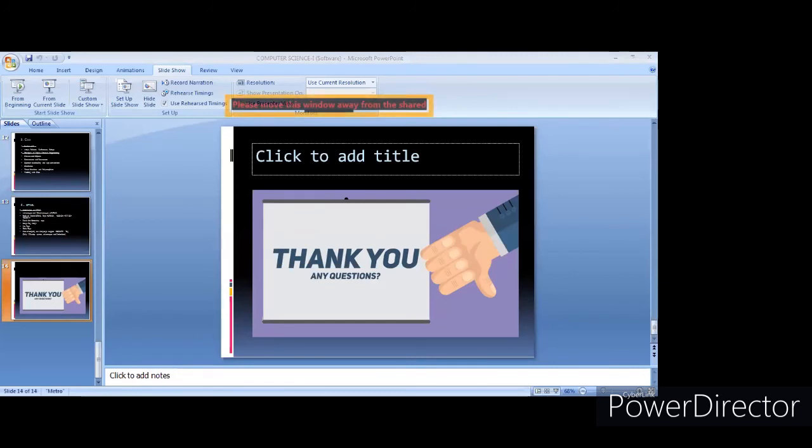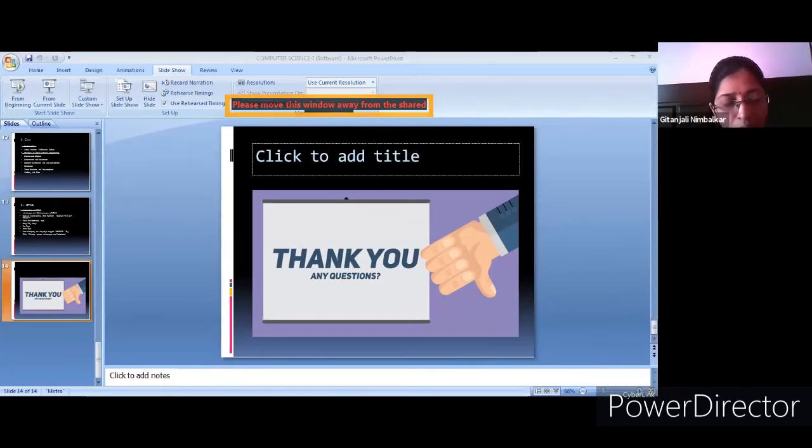Ma'am, I had a small doubt. Ma'am, for practicing C++, which software should we download in our laptops or computers? See, which operating system do you have on the laptop?